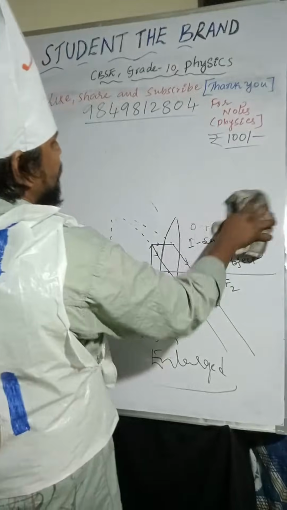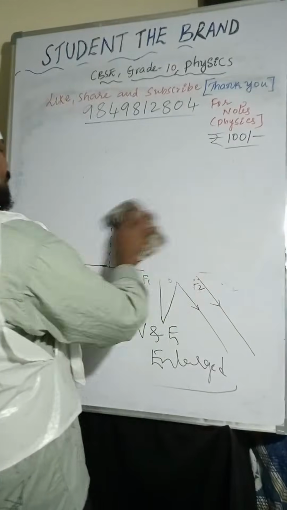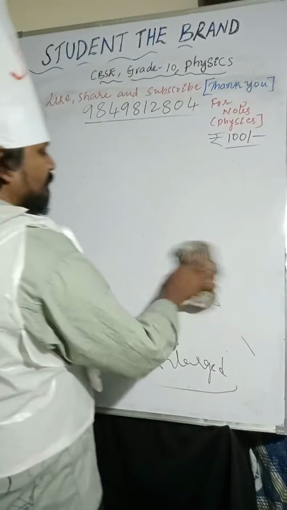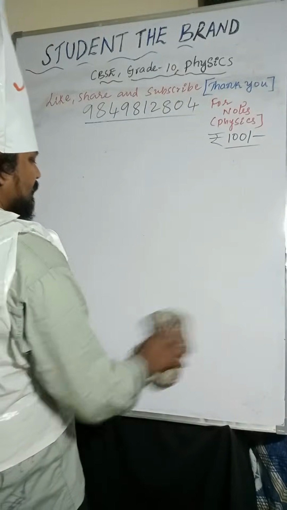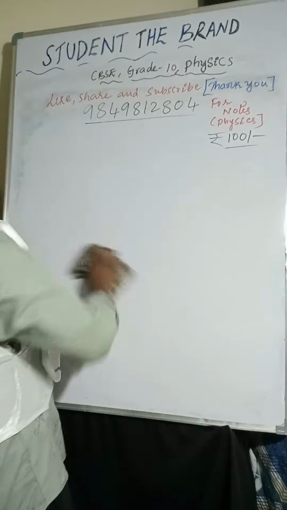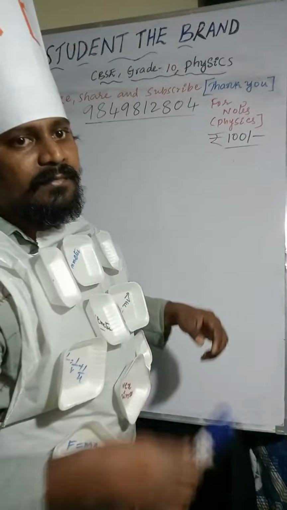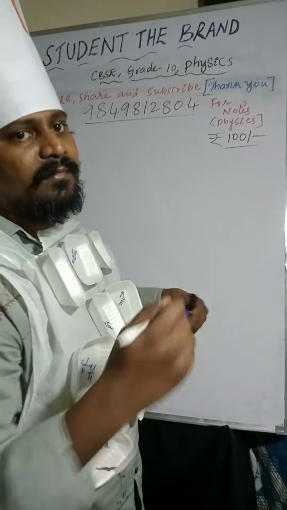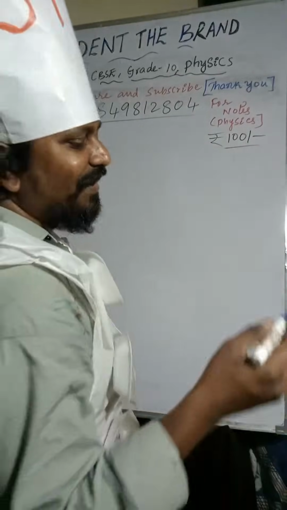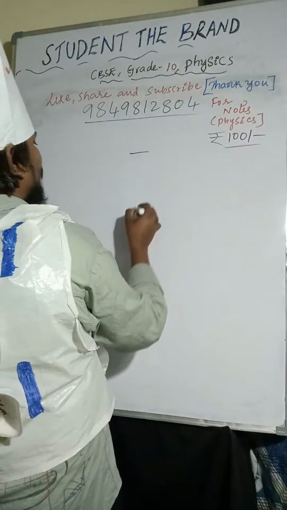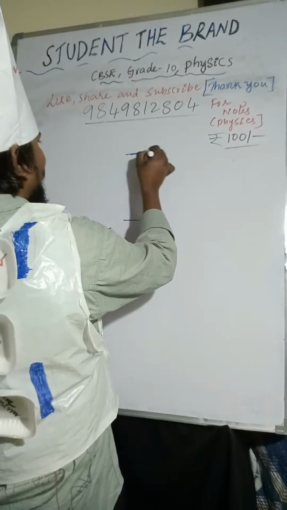Now, concave lens, we'll discuss concave lens. So for concave lens, only two cases are there.